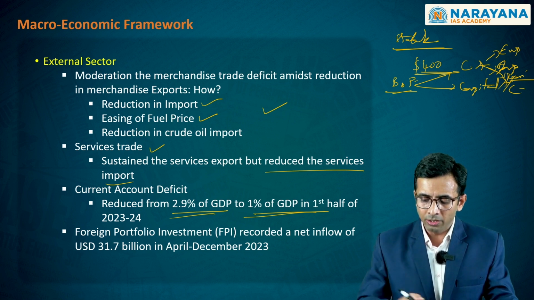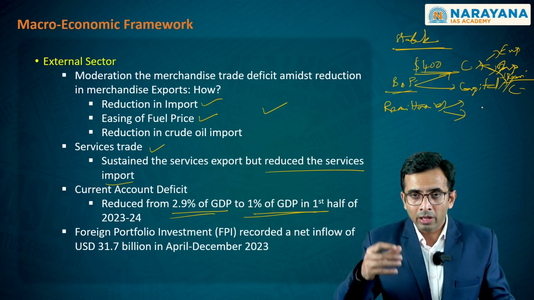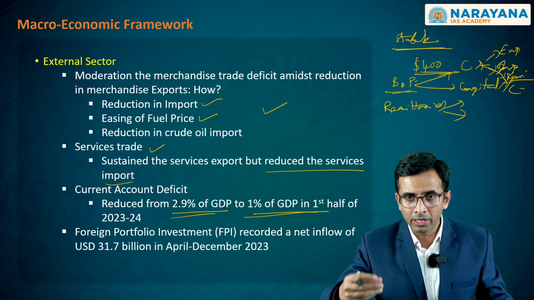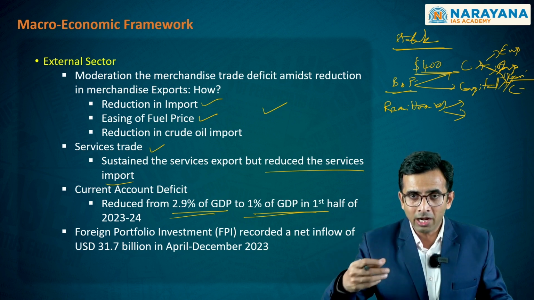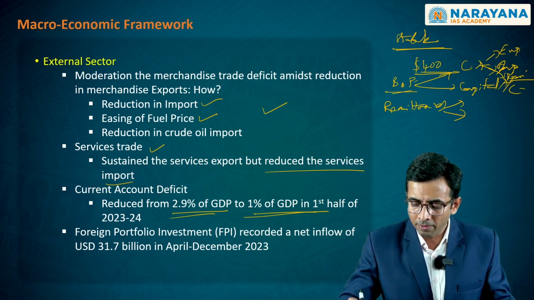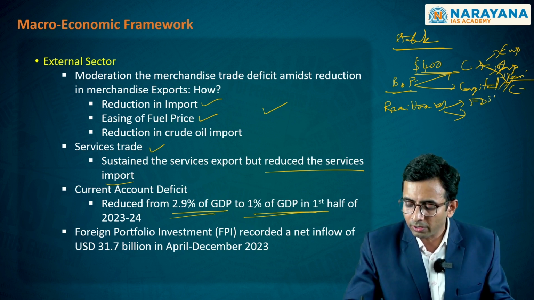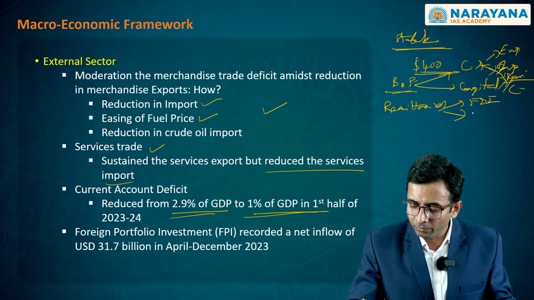On the other hand, we must also keep in mind that remittances are robust and are registered at the highest possible level, which is over and above $100 billion in this particular financial year. For the first time, we have achieved it, and this is more than what you are getting both in terms of FDI and also in terms of external developmental assistance.